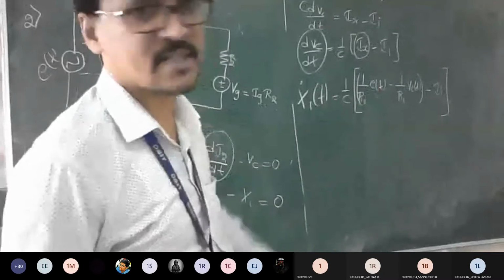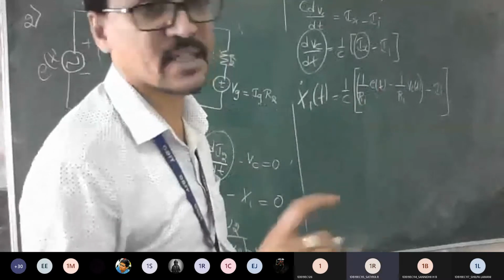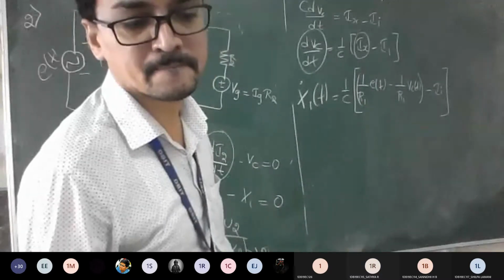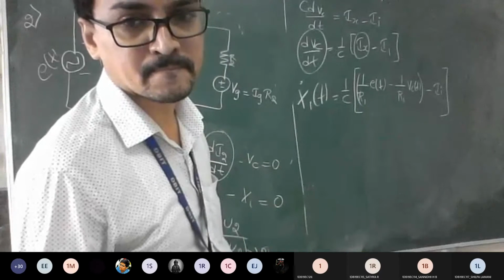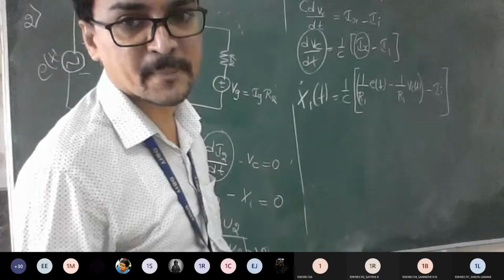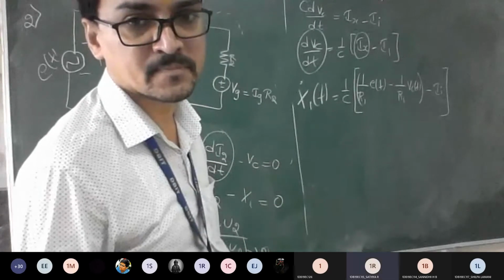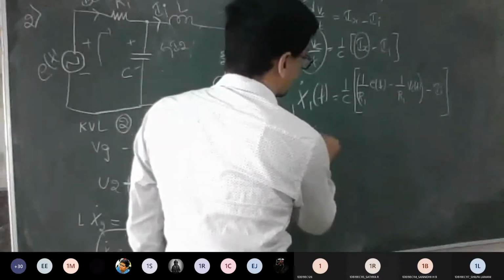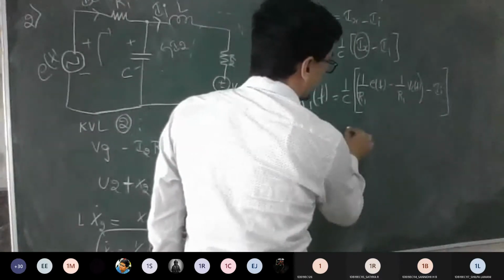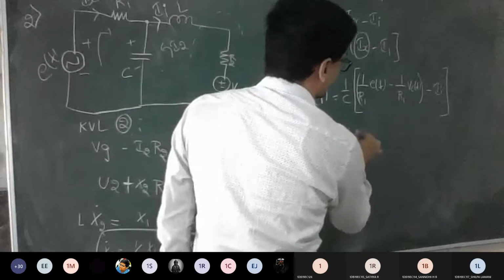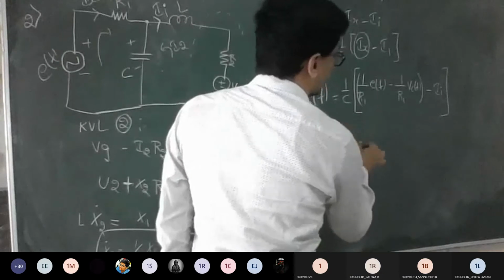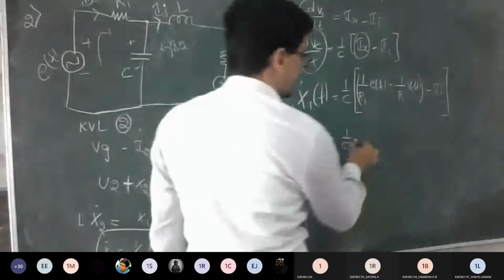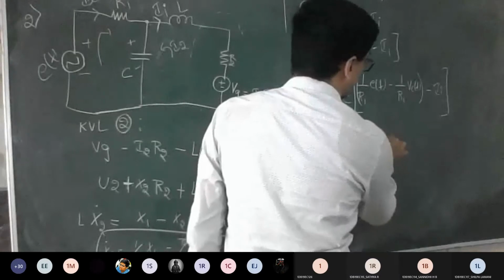Have you got all the answers now? What is Vc? You can substitute there. What is Vc of t? X1. Good. So now just substitute all the terms in this. We'll multiply 1 by C inside, so it is going to be 1 by C R1. What is E of t? You have taken it as U, so U1 now. Correct?